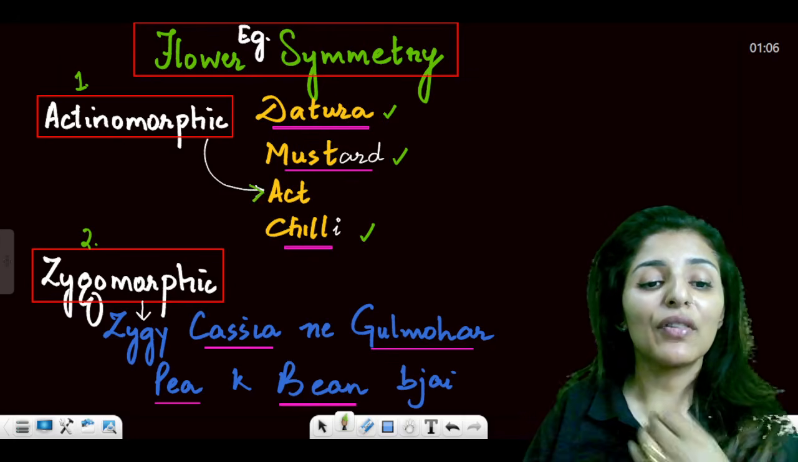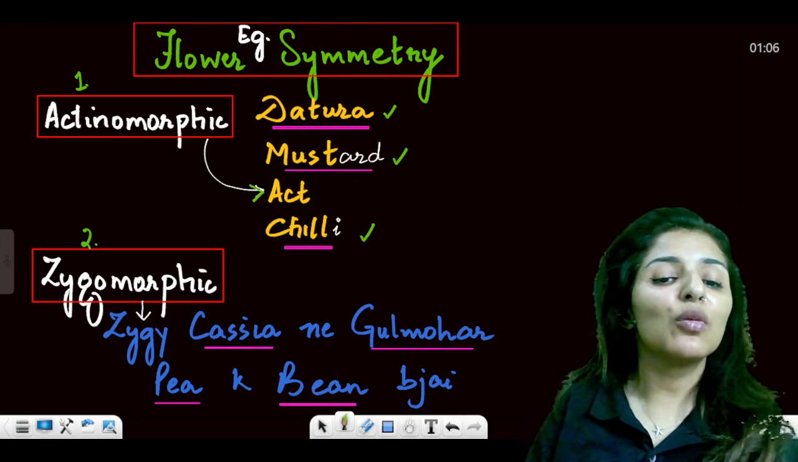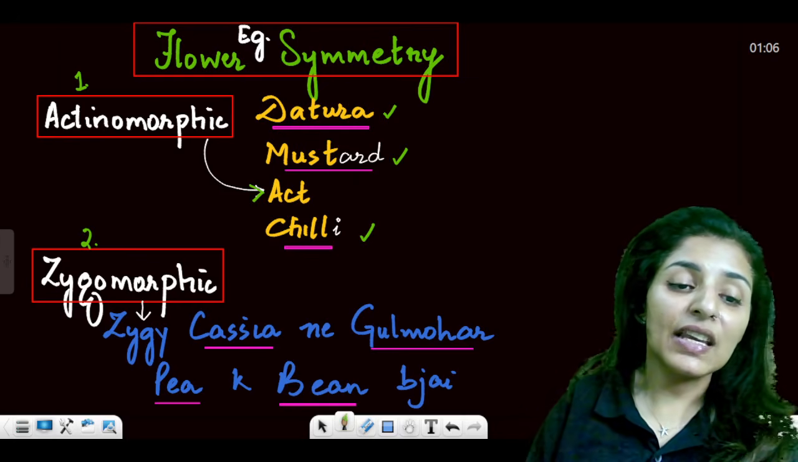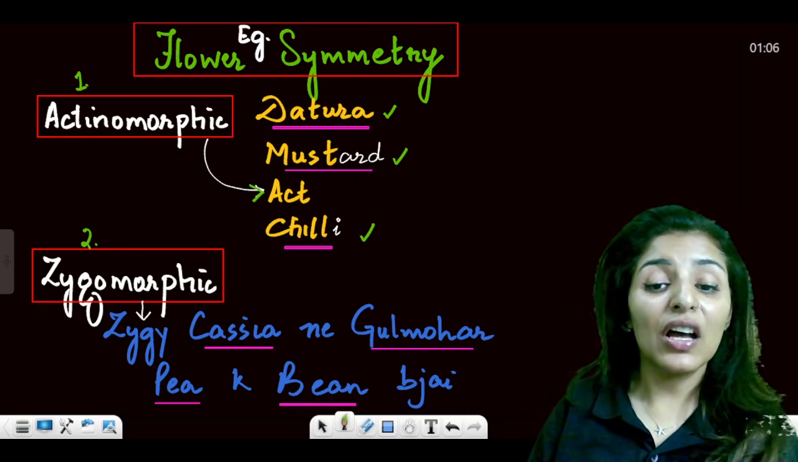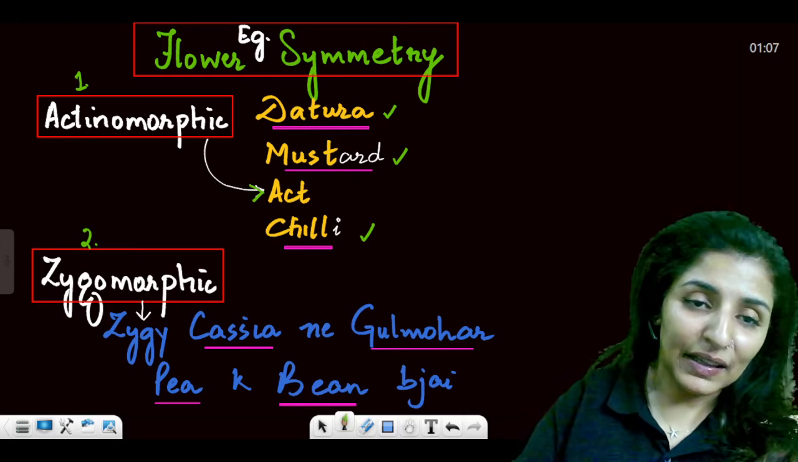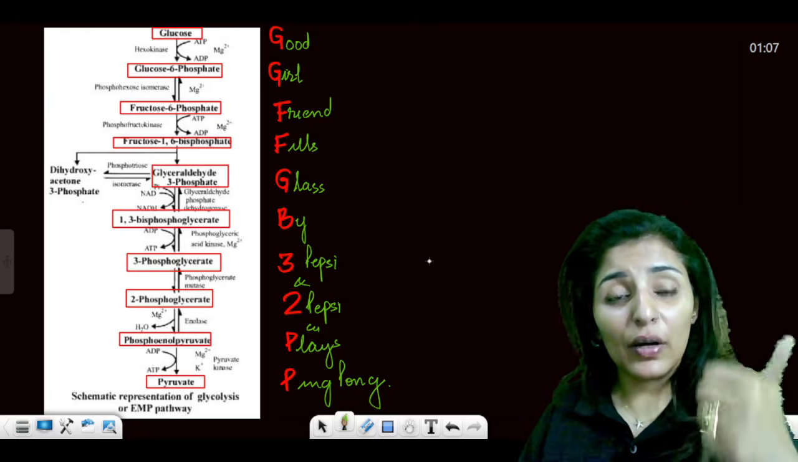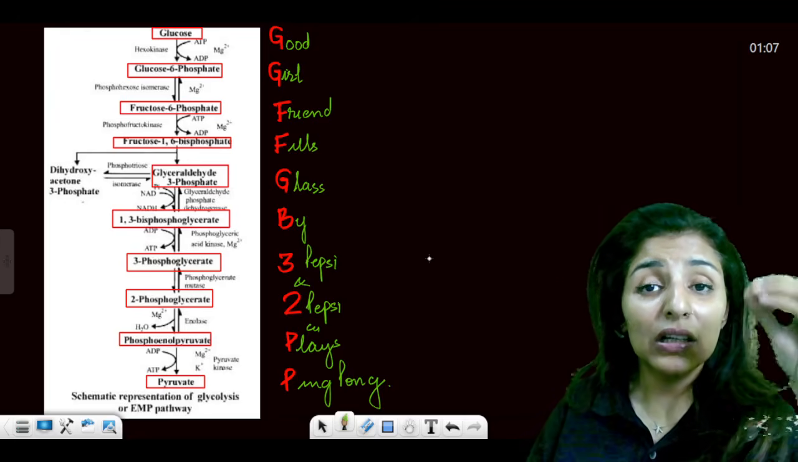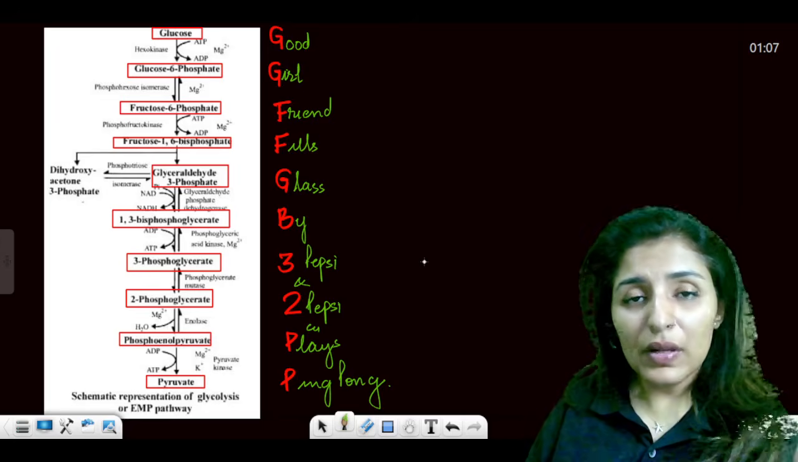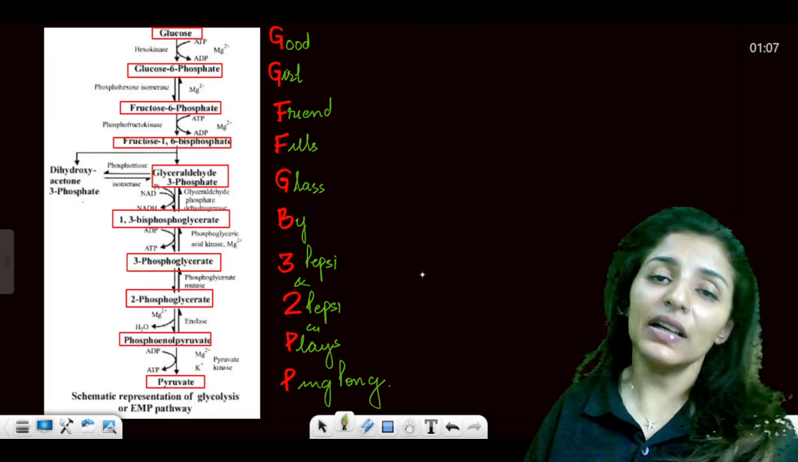Then for zygomorphic, we have Ziggy Kesia ne Gulmohar P ke Been Bajai. So Ziggy word is for zygomorphic, Kesia, Gulmohar, P and B. These are the examples. Now, another mnemonic is to learn the sequence of the products formed during the glycolysis.